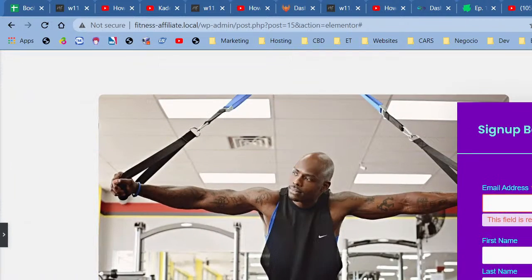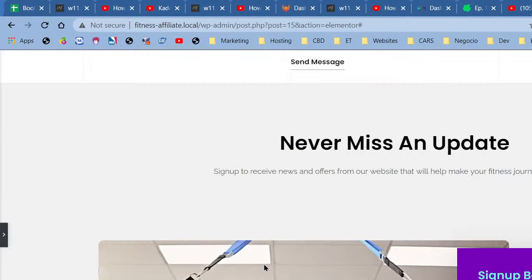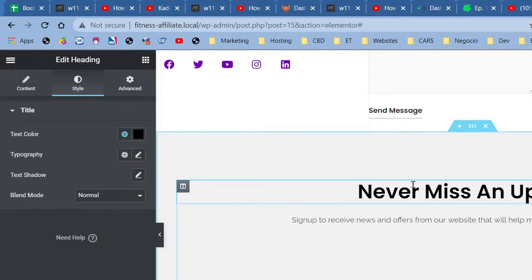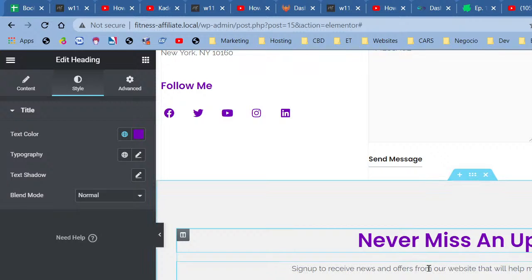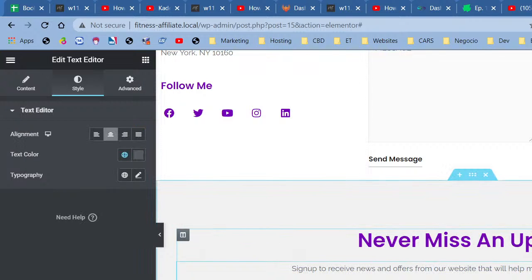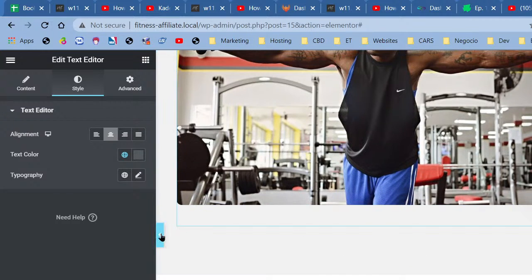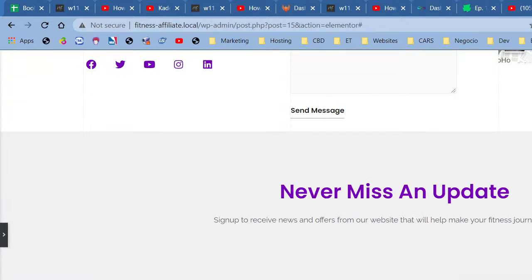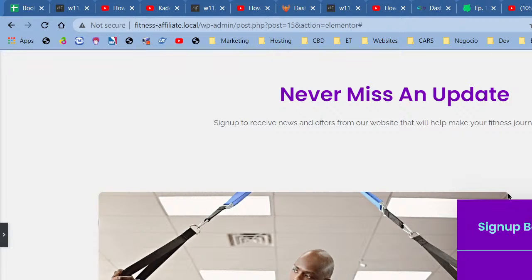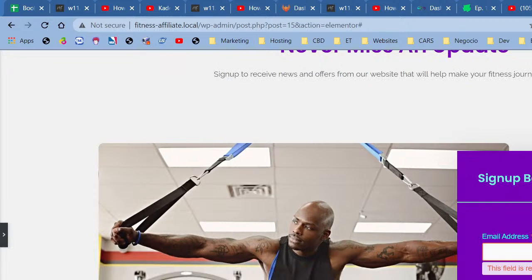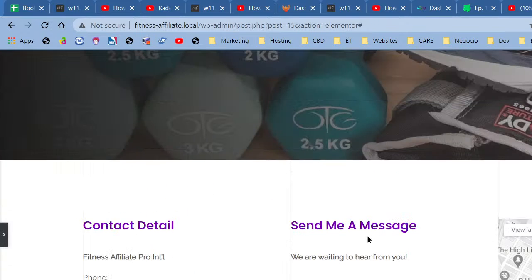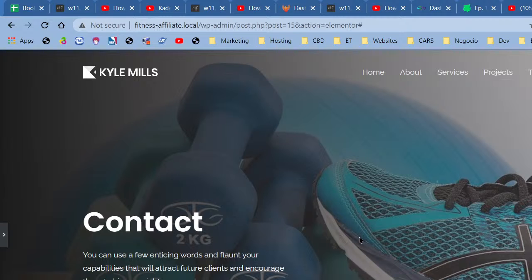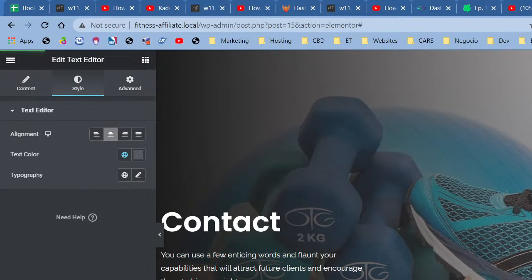The button needs to be changed, but I'm not going to change the button just yet. And never miss an update. We're going to change this to purple. It's consistent with what we have going on here, guys. And right here, we're going to keep that as it is. All right. Now we have a discrepancy. This is a little bit curved, a little bit smooth, and this is really sharp. So I'm actually going to leave it as it is, guys. Whenever you guys are here, we'll decide how to go about doing it, right? So let me save this for you guys. Save.